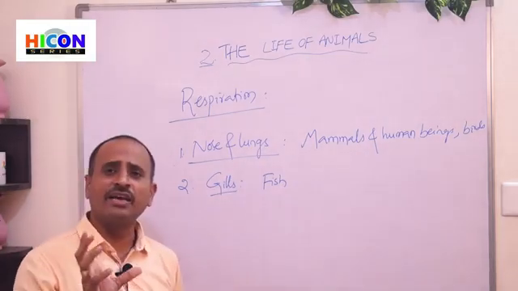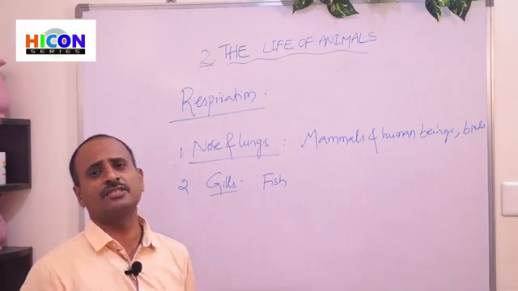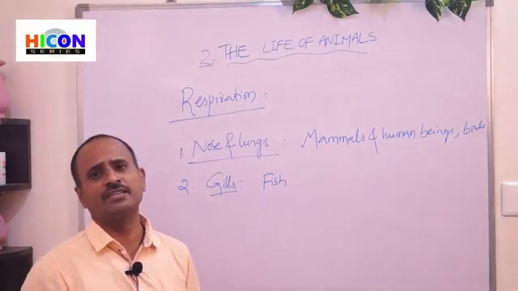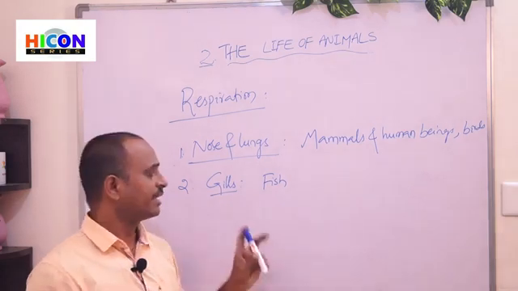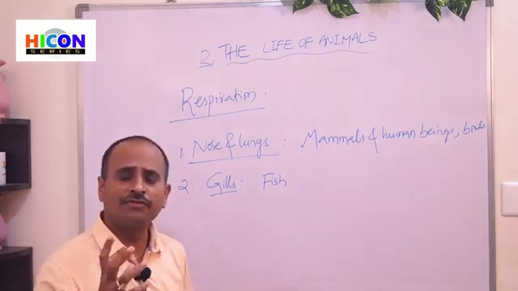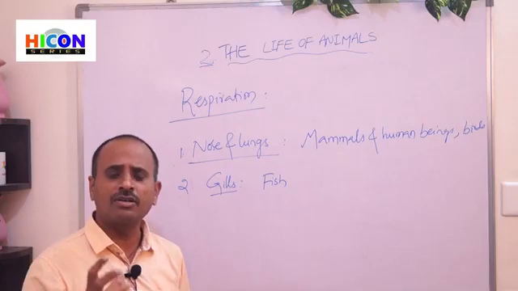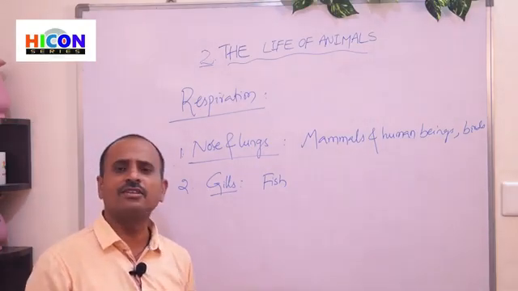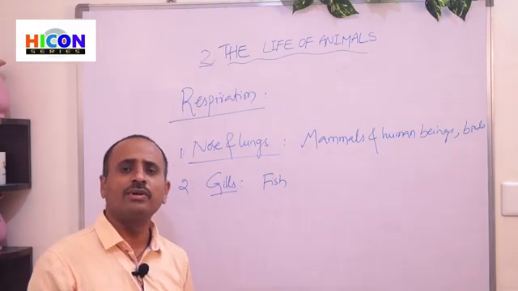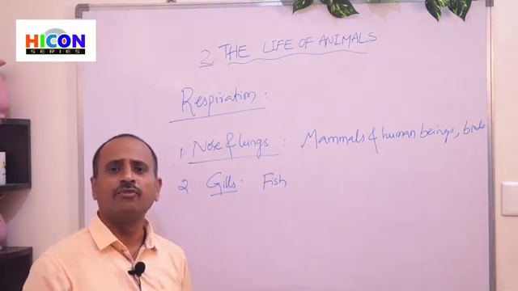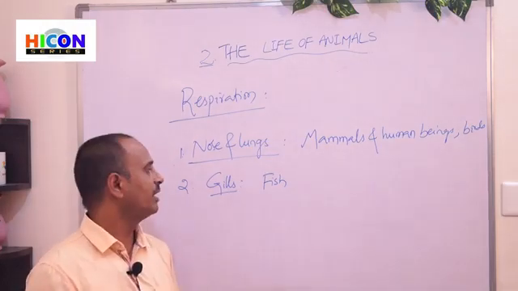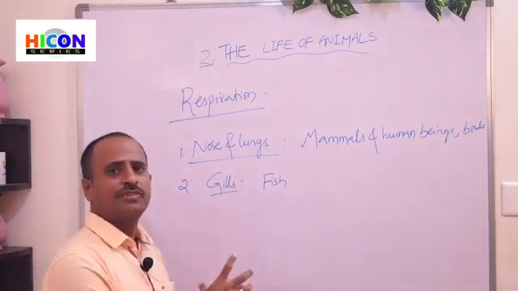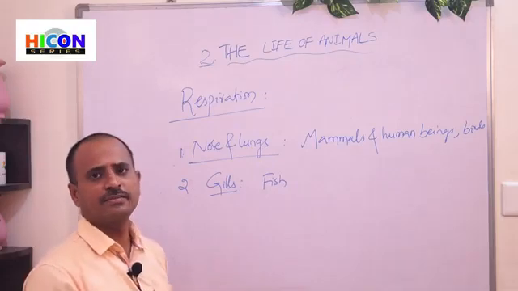The gills are helpful to the fishes to breathe oxygen present in the water. And these gills do not allow the water to enter into their body, and only oxygen is allowed to enter into their bodies. So especially fish will breathe through their gills.